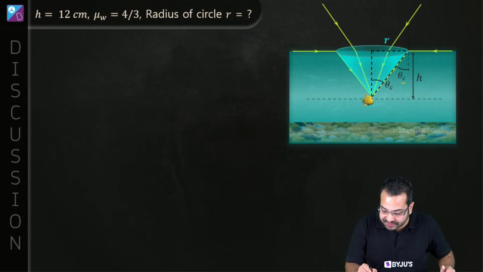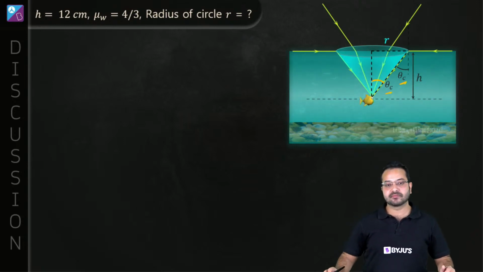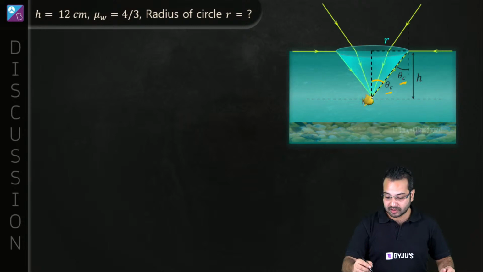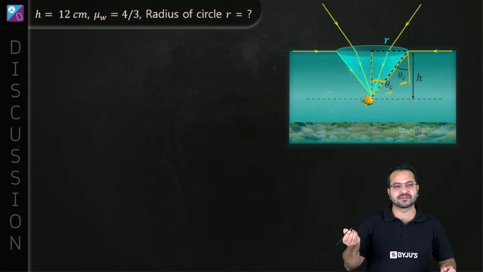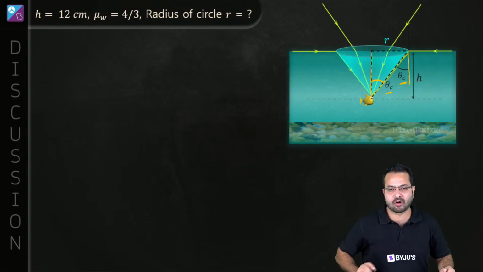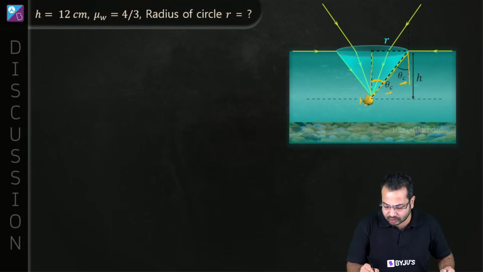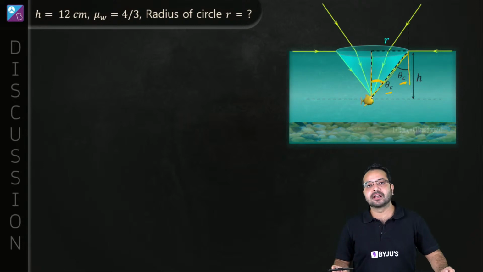Okay, so if this is the critical angle, then by the alternate angle property, this angle is also going to be the critical angle. Is that correct? Simple geometry. This is a parallel line, this is a parallel line, and we call this a transversal, right? So these are alternate angles. So this angle is also going to be theta c.